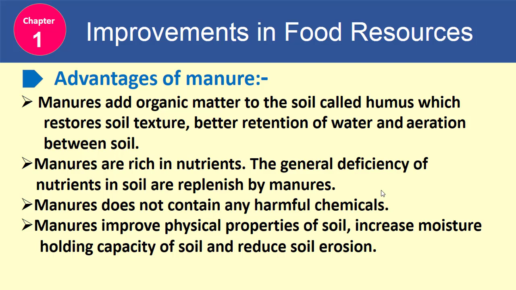Manures do not contain any harmful chemicals. Manures improve physical properties of soil, increase moisture holding capacity of soil and help in reducing soil erosion. So these are some important advantages of manure.